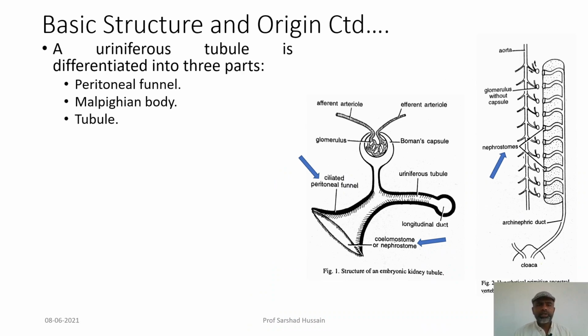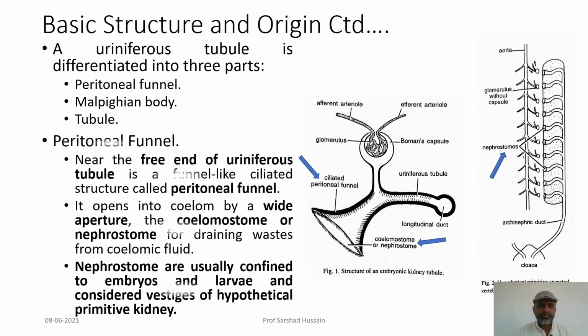If you look at each tubule, one tubule has the following three parts. One is the peritoneal funnel, the other is the Malpighian body, and then you have the tubule. Like you can see over there, this is the peritoneal funnel, this is the Malpighian body, and then you have the tubule. So, three parts are there as far as the tubule is concerned. Let us look at the peritoneal funnel now.